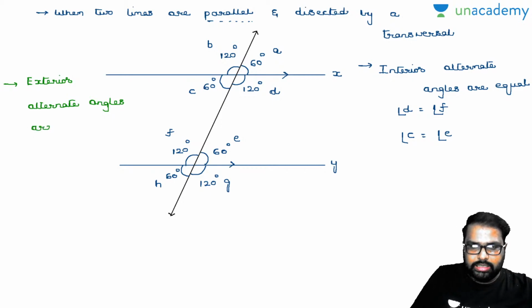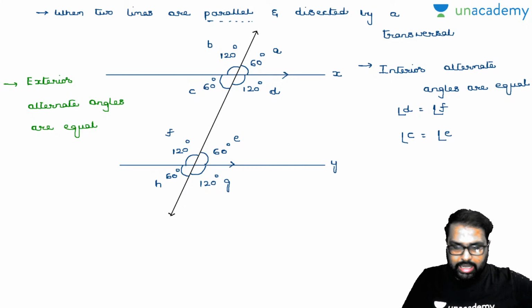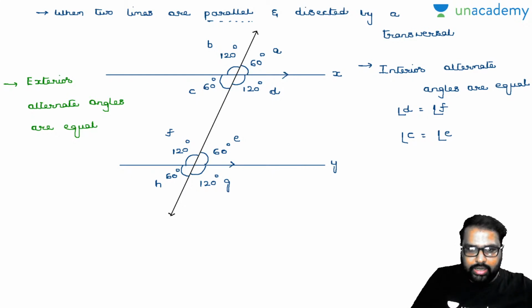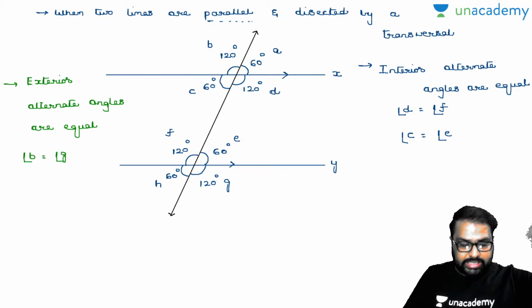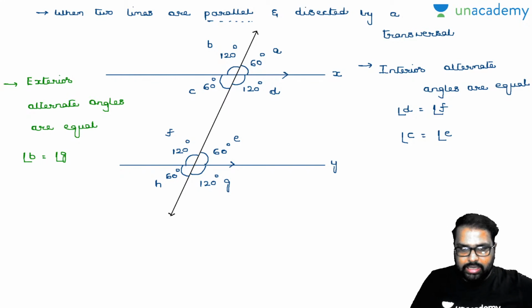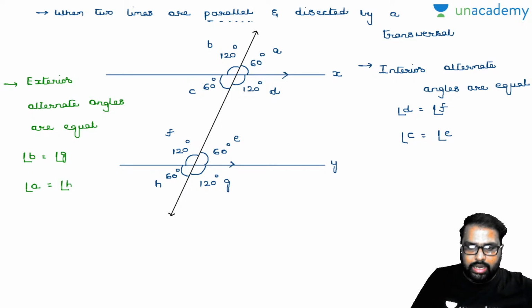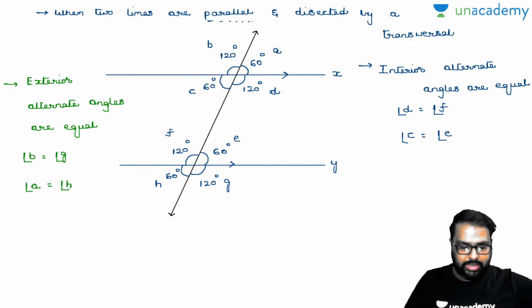Exterior alternate angles are equal. And you can easily say this. Observe the points there. Angle B and angle G are the same. Exterior alternate angles. Can I write down like this? Angle B is equal to angle G. Come to the other point there. Can anybody say one more? Exterior alternate angles, angle A is equal to angle H. Will you accept with me? Angle A is equal to angle H. I hope I am clear up to now.